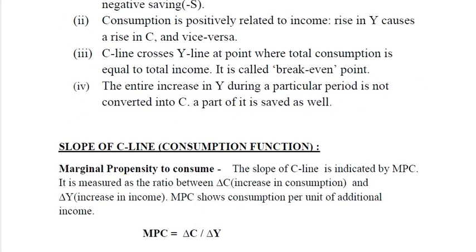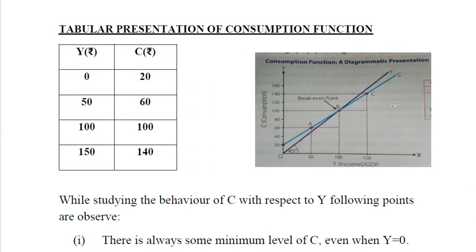that is also 100. And the fourth point, the entire increase in Y during a particular period is not covered into C, consumption. A part of it is saved as well. यानी कि after the break even point कुछ saving बच जाती है, क्योंकि income पूरी कंज्यूम नहीं हो पाती, तो बचा हुआ पार्ट it is called the saving.